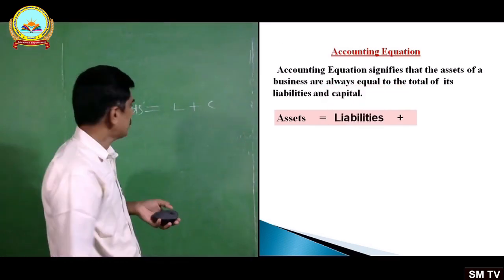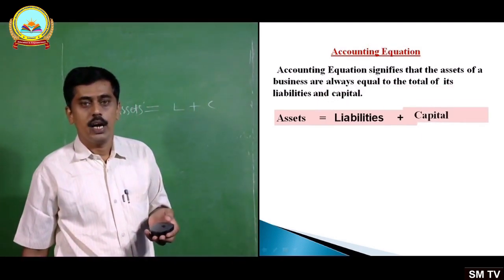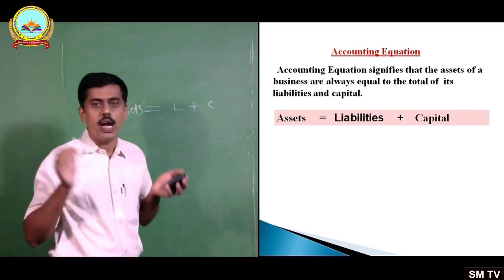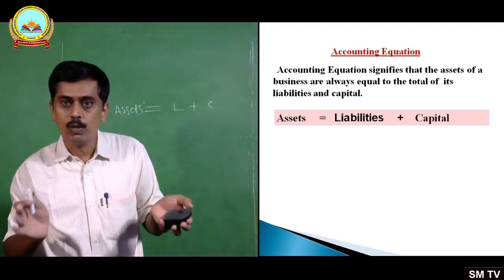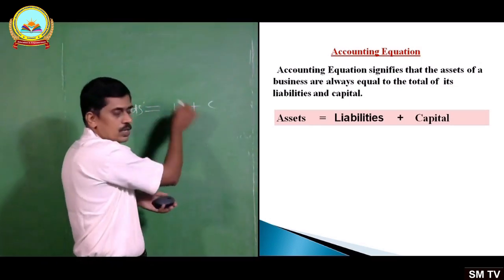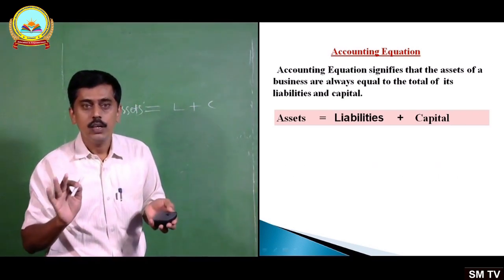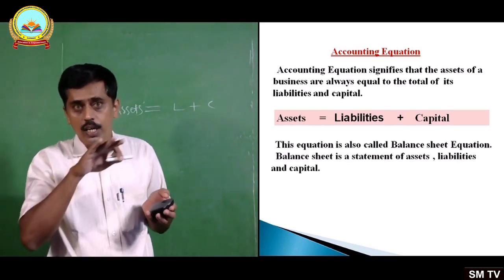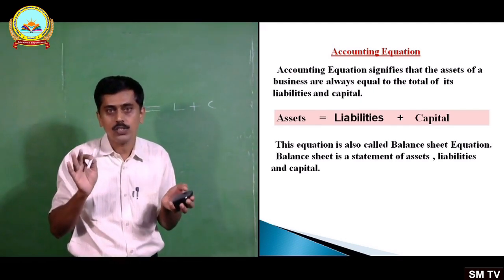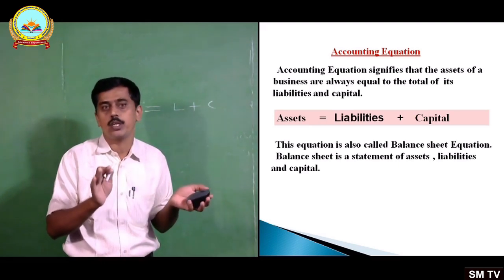These two aspects are always equal at any point of time. If you check, these two aspects are equal and you should get them equal. Okay, that's about the accounting equation. The accounting equation states that the assets of a business are always equal to the total of its liabilities and capital.